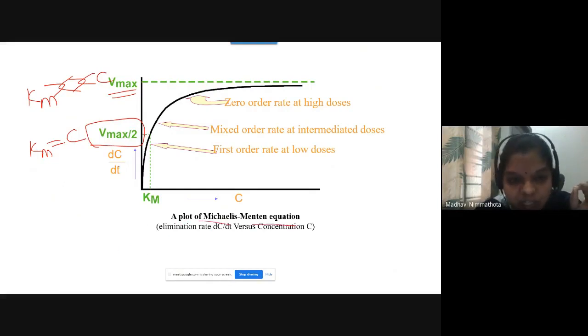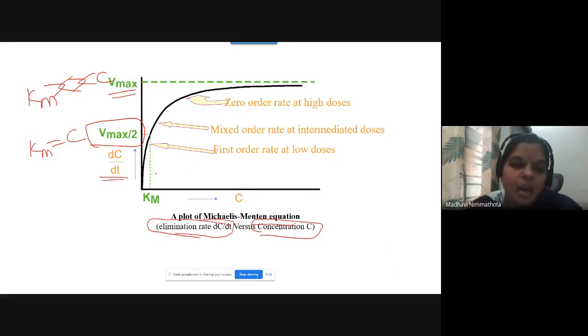This is the relationship between the elimination rate dC by dt and the concentration of the drug. When you plot the graph between dC by dt and C, you will get a curvilinear plot. Up to this mark, you attain first order kinetics at low doses. This is the most important point. Up to this mark, the drug is traveling very linearly.